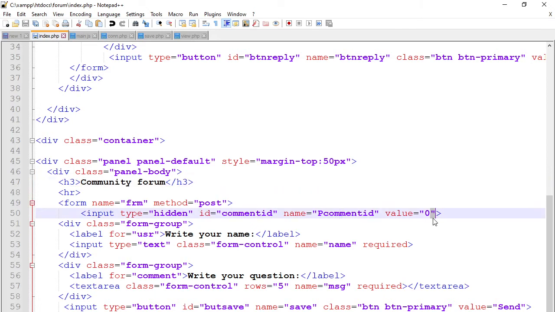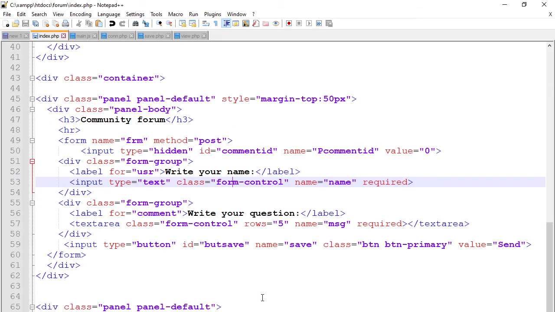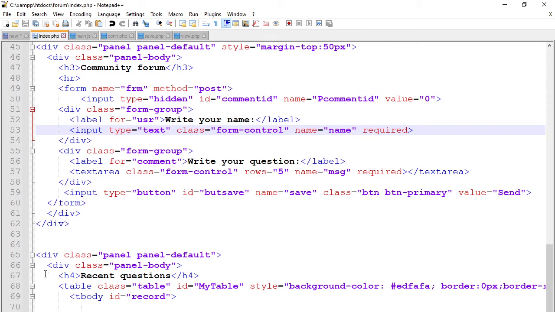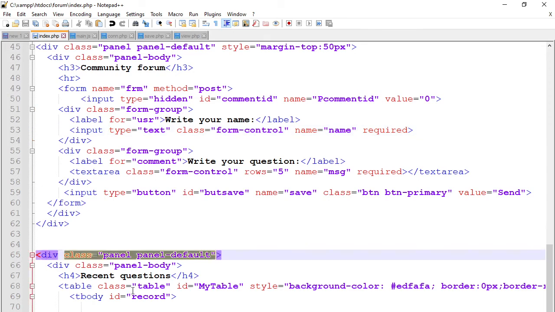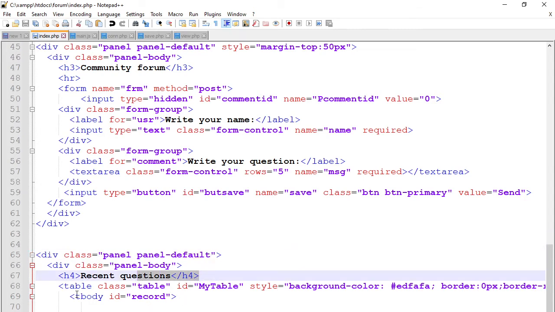As you can see here, it's given an ID of 0. Then you just feed in the name and the message that you want to post, or the question that you want to ask. Below that we have a comment area where the data is displayed, and in this case we have this heading, and then the most important part, the table. Inside this table is where we normally pass data.